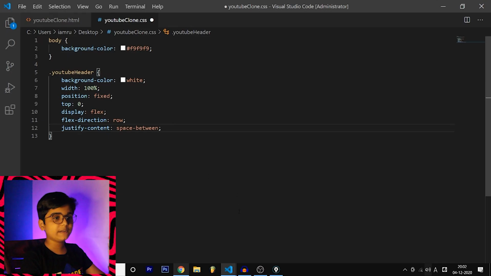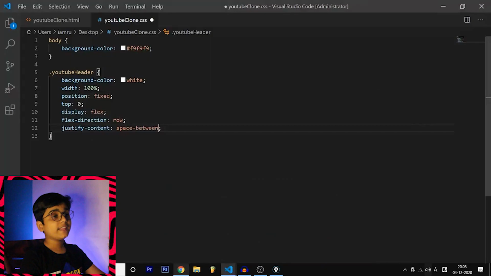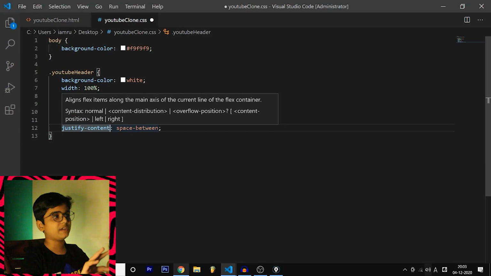Why do I need space between anyway? Let's go to the clone, and over here, as you can see, there are equal spaces between the logo, the search bar, and the icons. So there are equal spaces, equal space, equal space. For that, we are using justify content space between.